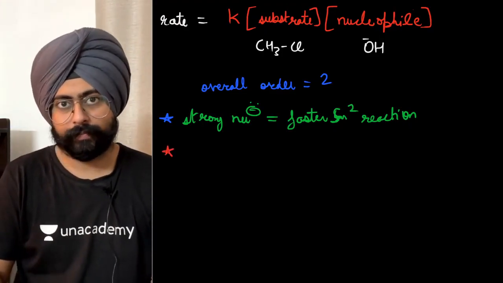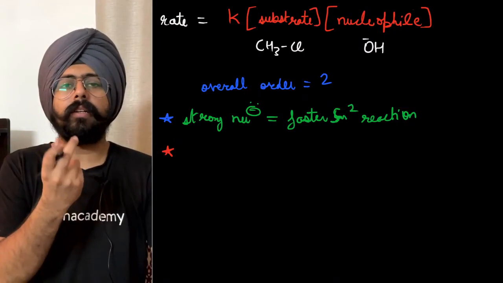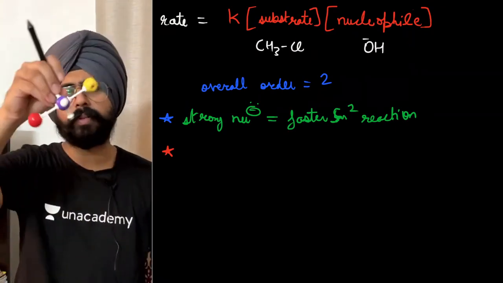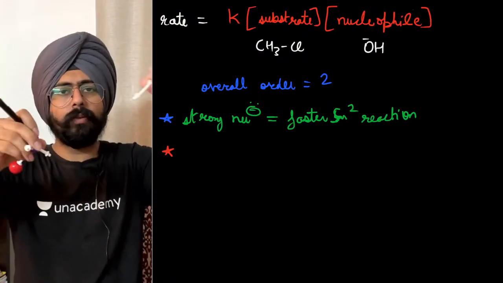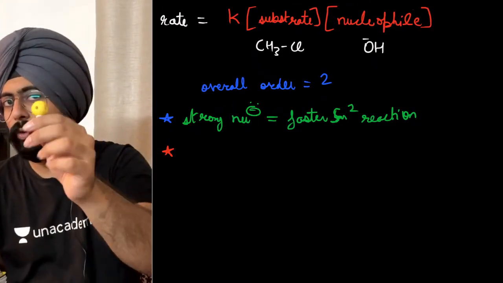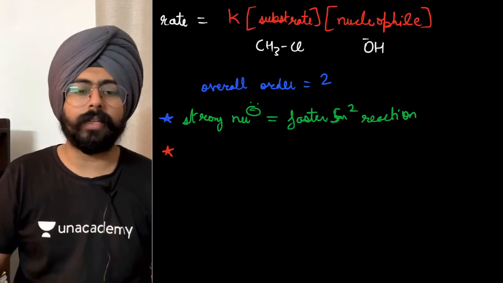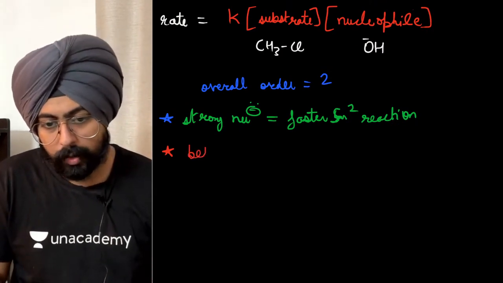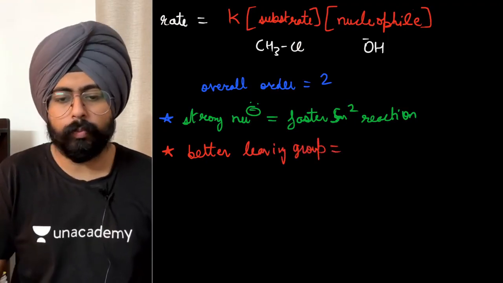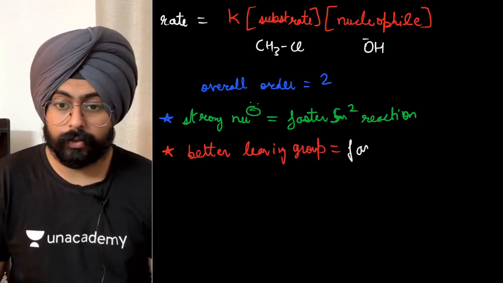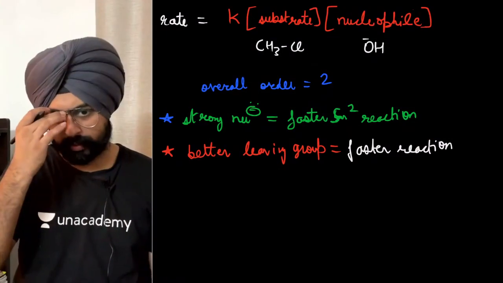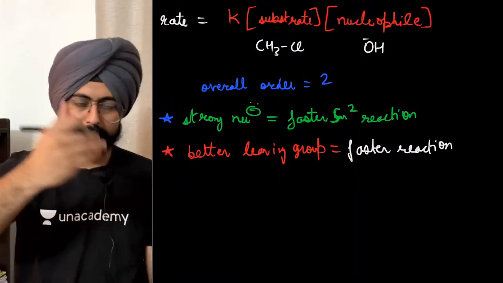Second thing over here. What is the part in the substrate that is moving away? The leaving group is moving away, isn't it? The leaving group is leaving. So now, my dear friends, if the leaving group is a good leaving group, there will be a faster reaction. I'll write over here: better leaving group, faster reaction. What are better leaving groups? What are bad leaving groups? I'll tell you in just a little while.